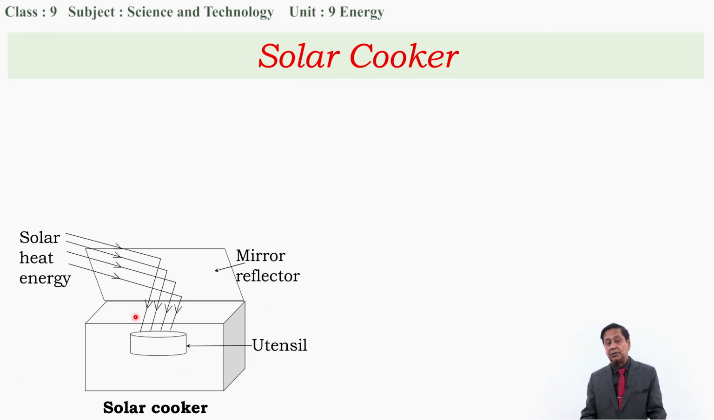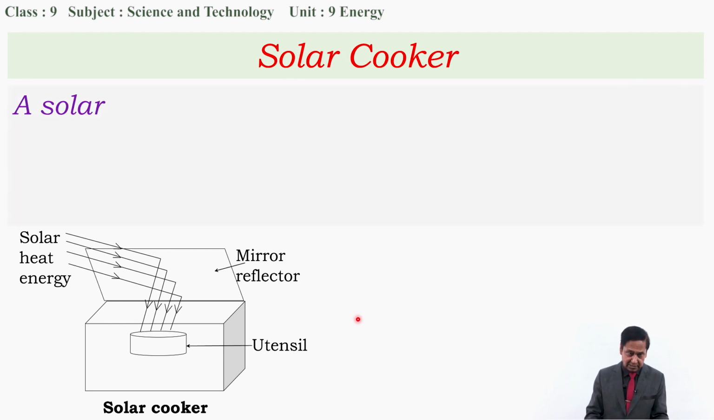This is a simple representation of a solar cooker. It looks like a box and it has a mirror as a reflector, and when sunlight falls on the mirror, it will be reflected back to this utensil, and the utensil gets heated up, and the food substances placed in the utensil are cooked. This way it works. It can be shortly described like this.